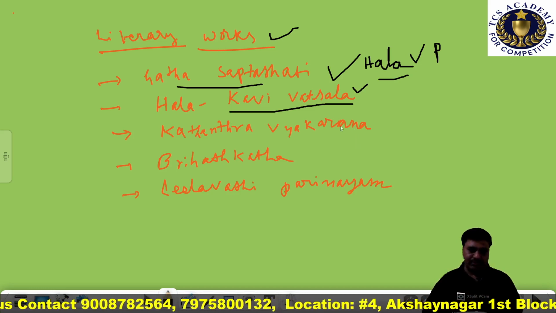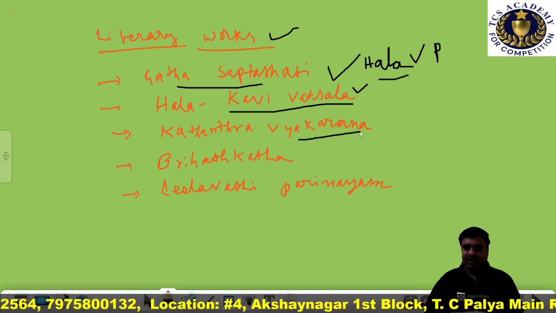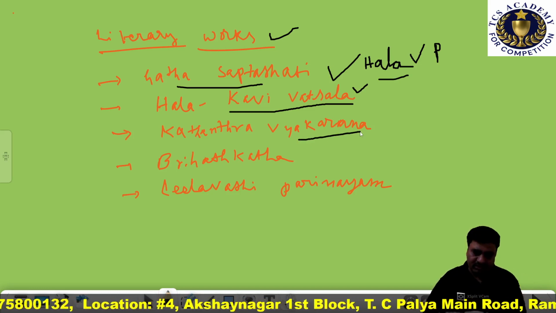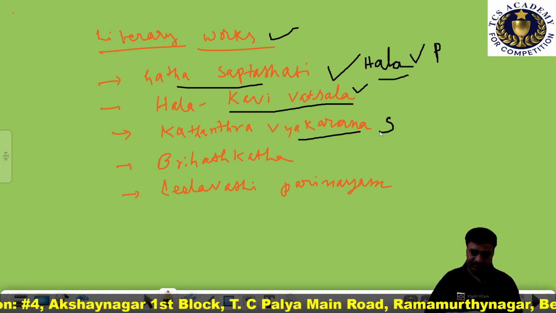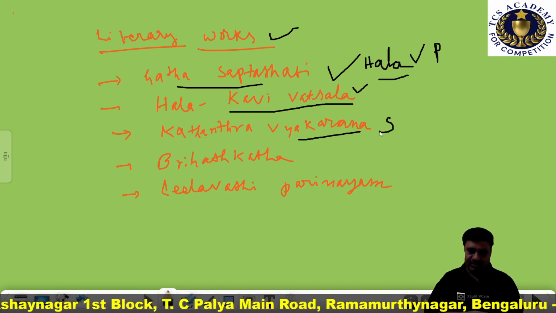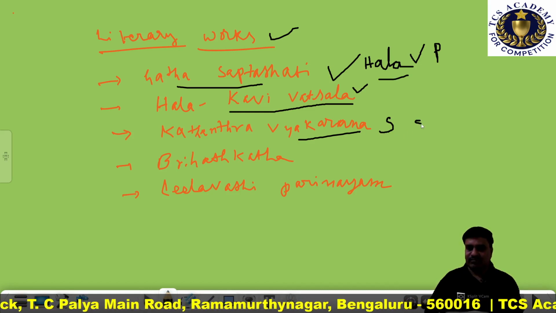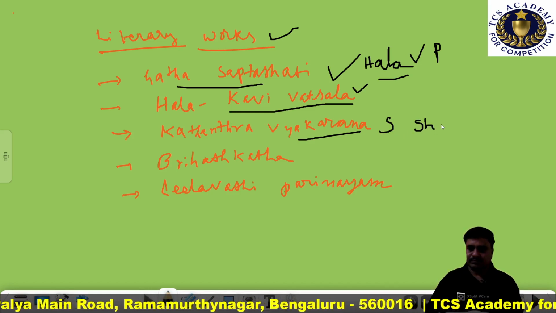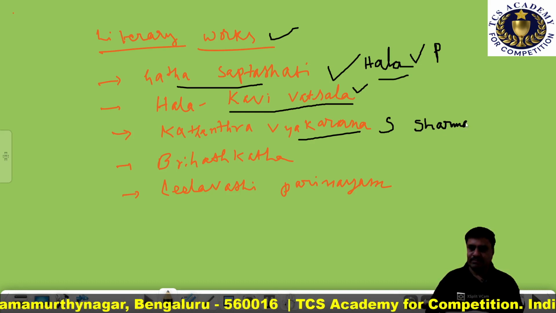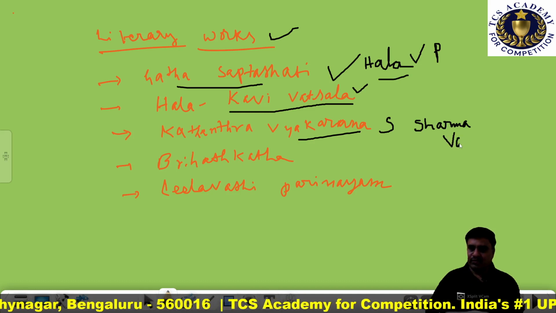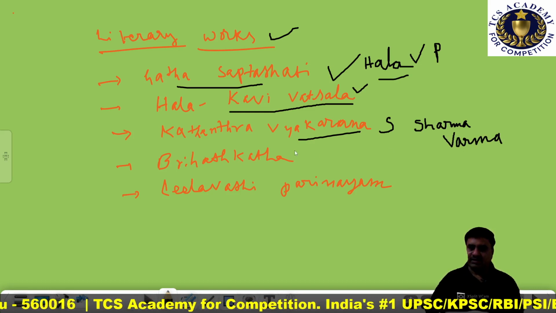Another important work produced during the time of the Satavahanas is Katantra Vyakarana. It was a book in Sanskrit language, produced by Sarvavarman.